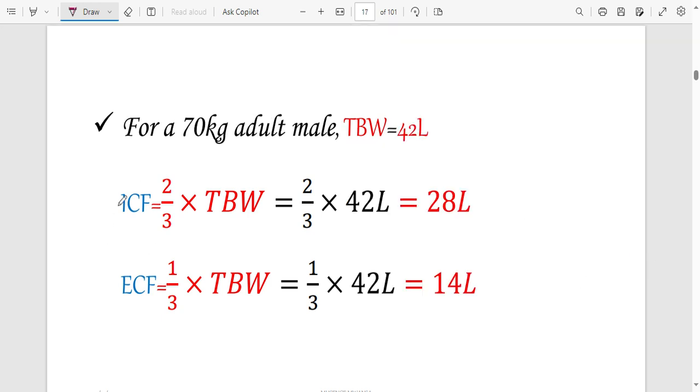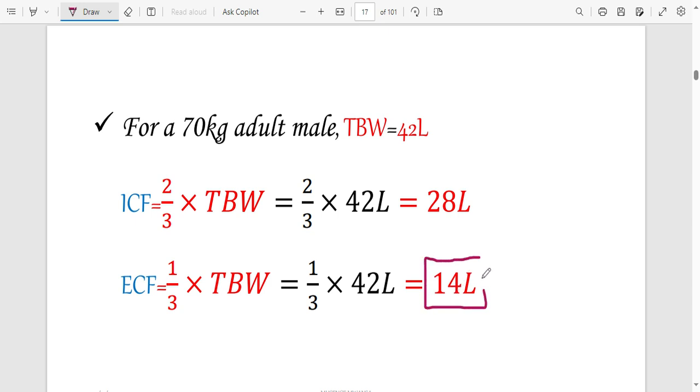So now, since we have said that ICF is 2 over 3 of total body water, and we know that total body water is 42 liters, meaning that the water that is inside the cell is around 28 liters for a normal 70 kg adult male. And then the water that is outside the cell is around 14 liters. Now remember, this is ECF.